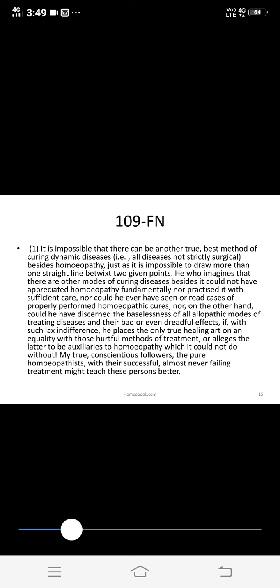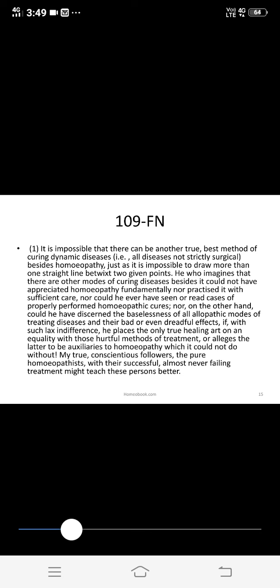So this is the footnote regarding how homeopathy is superior to allopathy. That is, they gave how homeopathy is better than allopathy, meaning they gave the scope of homeopathy and the limitations of allopathy, and they said that it is impossible that there can be another true best method of curing dynamic diseases.